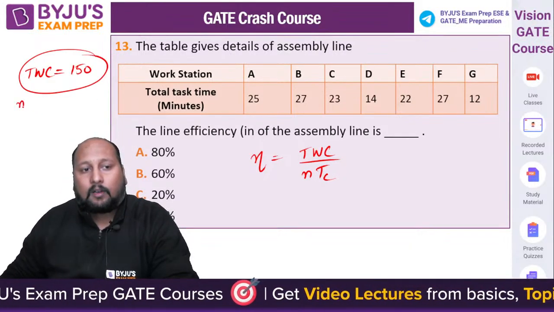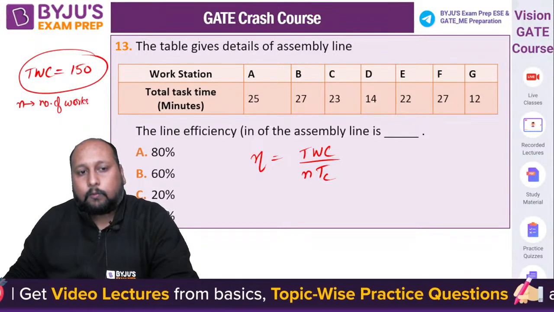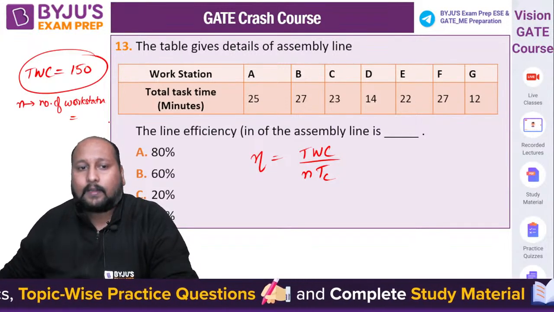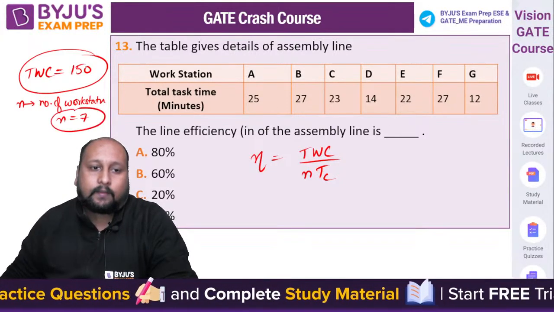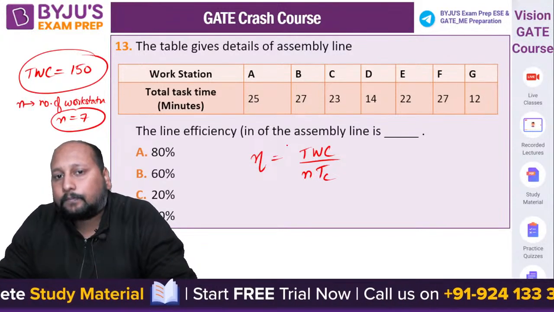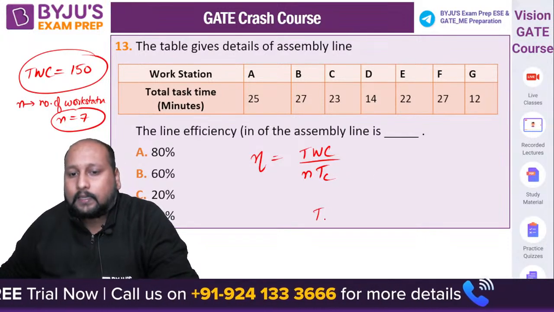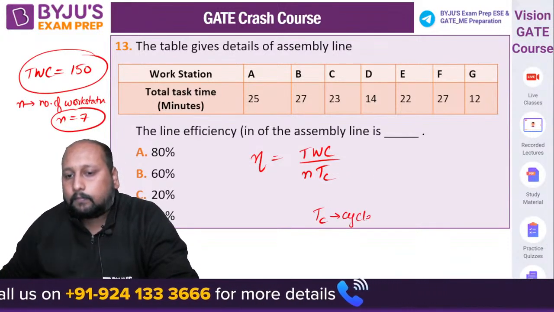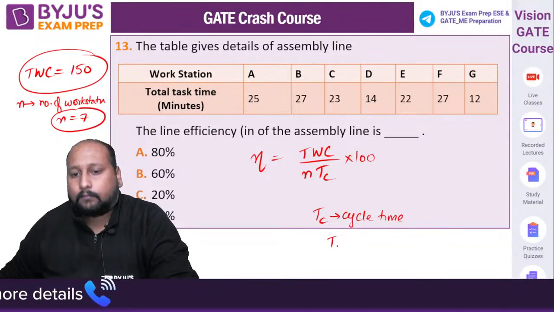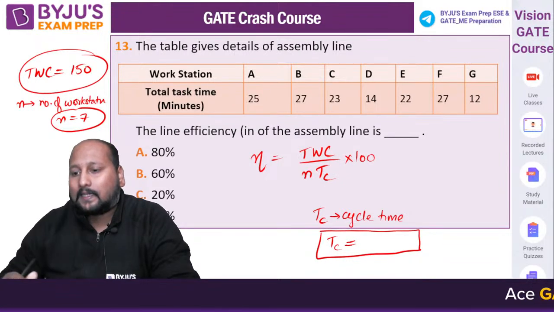N is the number of stations, the number of workstations. That is equal to how much? 1, 2, 3, 4, 5, 6, 7. N is equal to 7. There are 7 workstations. So what will be the cycle time? TC is the cycle time. So my question is, among all the list of values, what do we have to take as the cycle time?